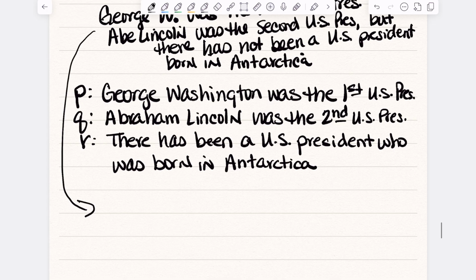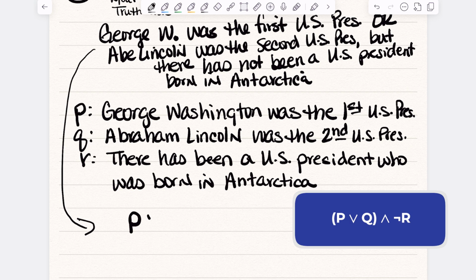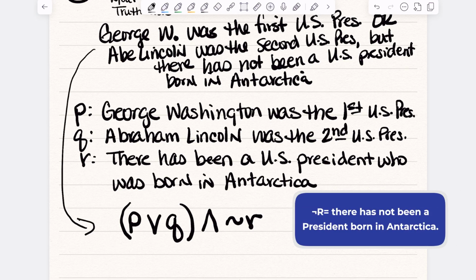So if I were to write this sentence using the symbols, what would it look like? It would look like P or Q, and there's a comma, right? I know that there's a parentheses, but that's in addition to what you're saying, so that's going to be like your and. I know it says but, but it's in addition to what I'm saying, I'm continuing the sentence. There has not been a U.S. president born in Antarctica. Well, if R is there has been a president born in Antarctica, then not R means there has not been a president born in Antarctica.